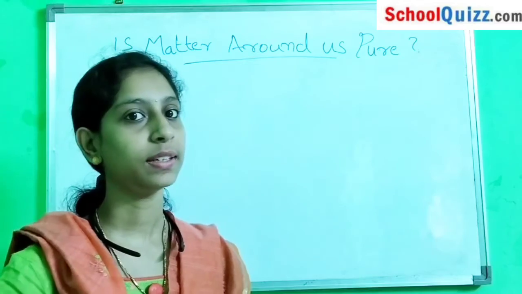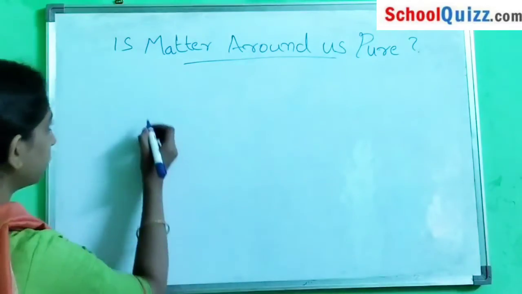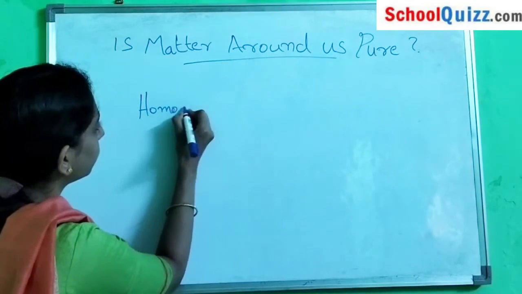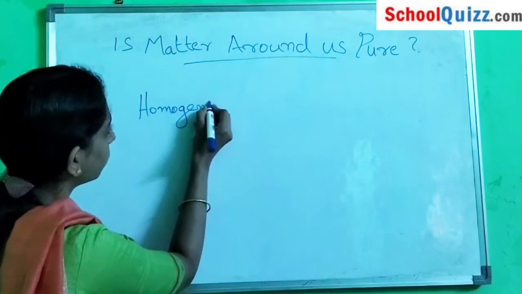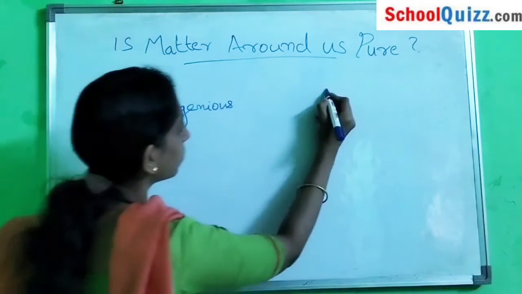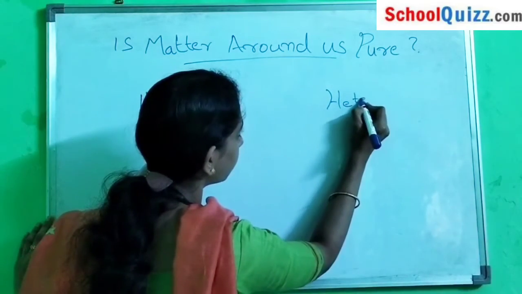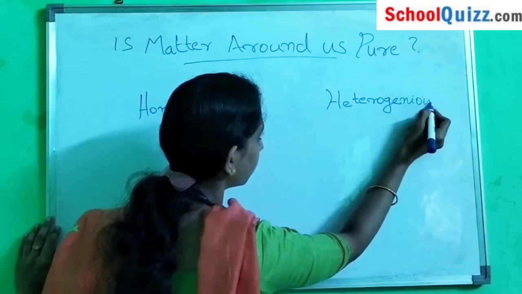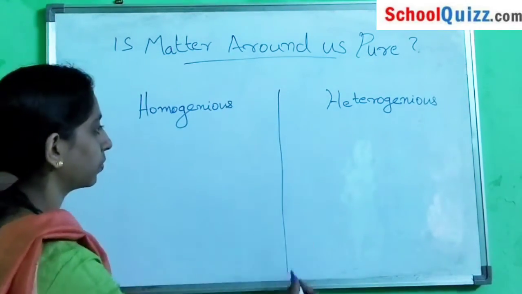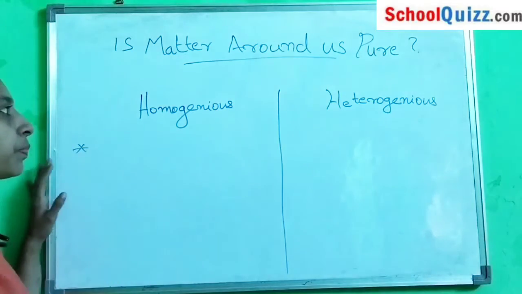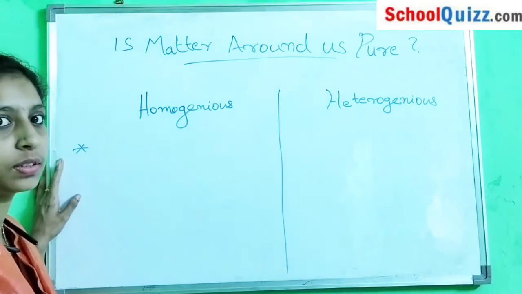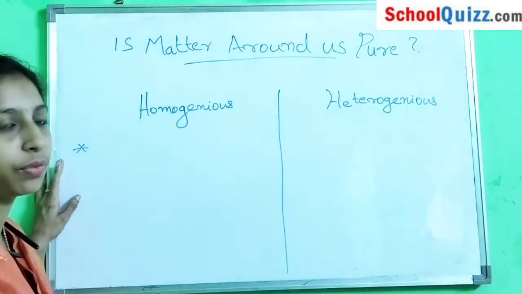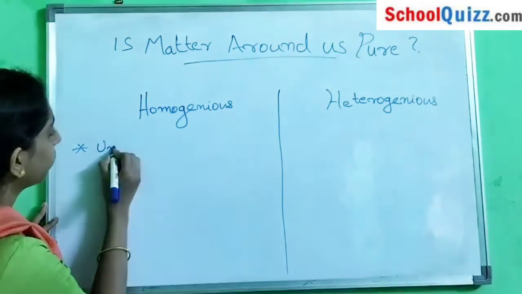First, in homogeneous, the particles of the solution are uniformly distributed.